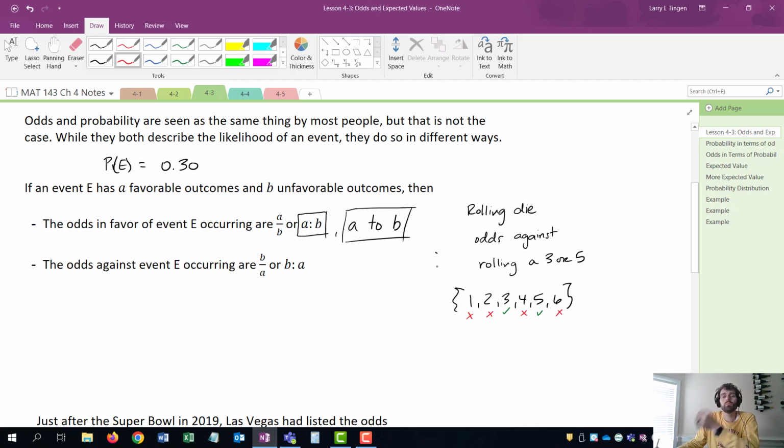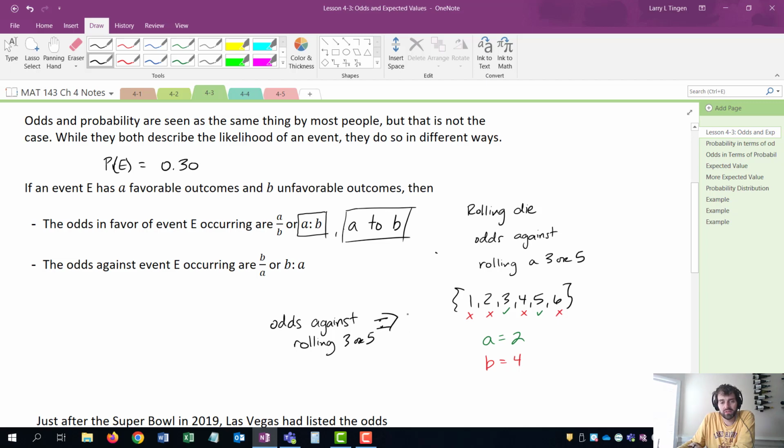So if A, my favorable outcomes, is 2, and B, my unfavorable outcomes, is 4, that means the odds against rolling a 3 or 5 would be, odds against means I put the unfavorables first, or on top.